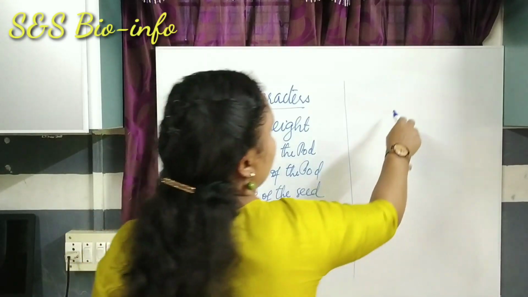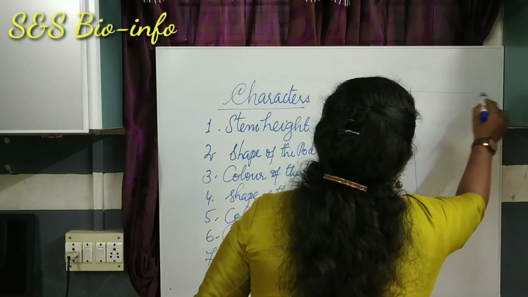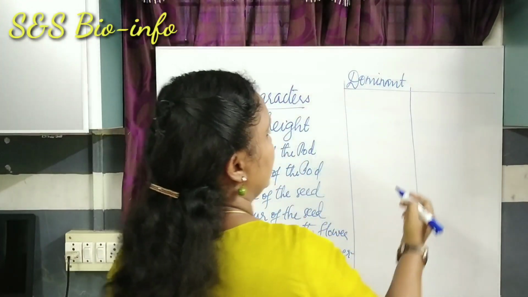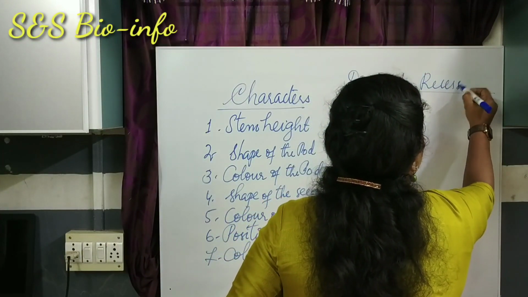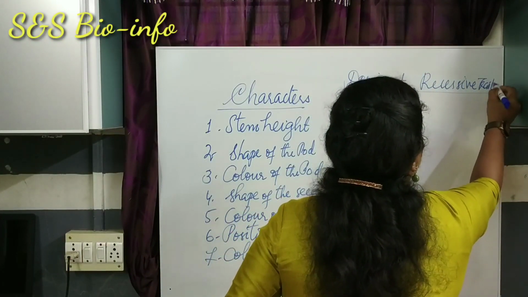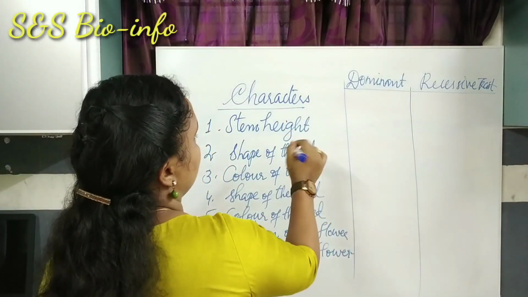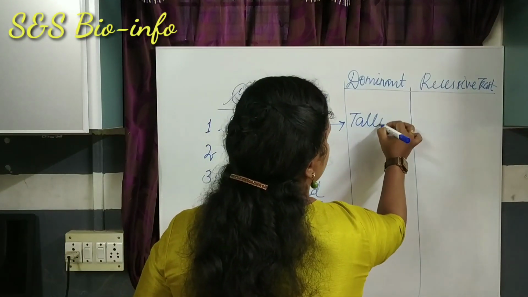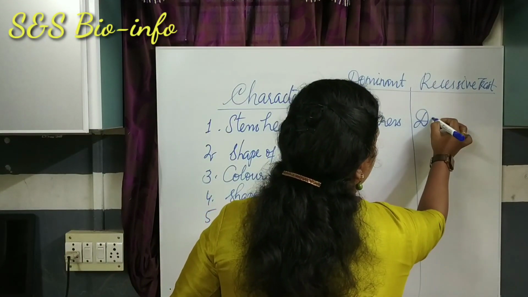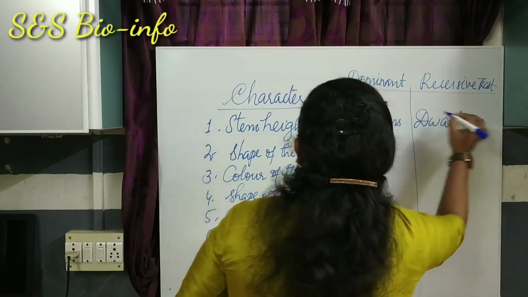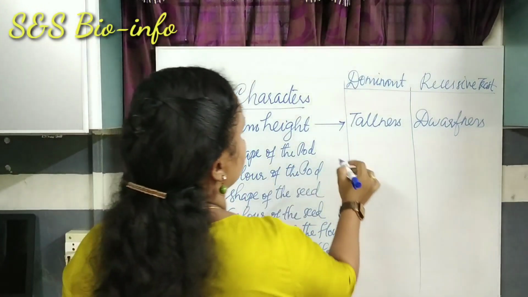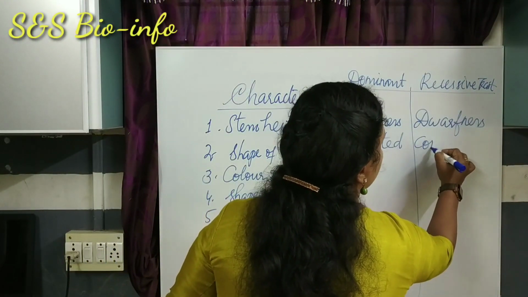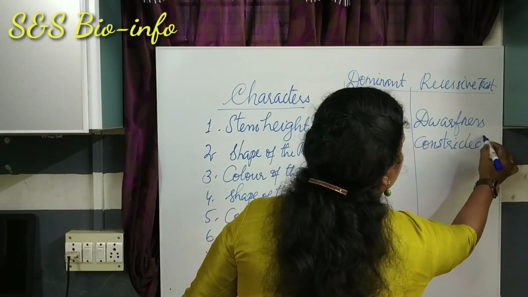The 7 pairs of contrasting traits are, let us categorize them as dominant trait and recessive trait. These two are opposing traits. For stem height, the dominant trait is tallness; here it is dwarfness. Then shape of the pod: inflated, dominant; constricted, recessive.